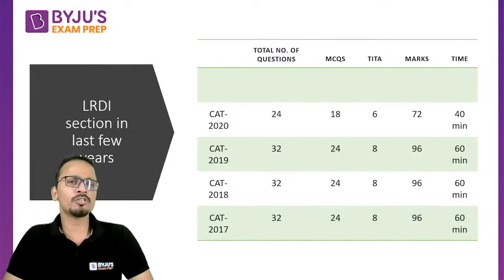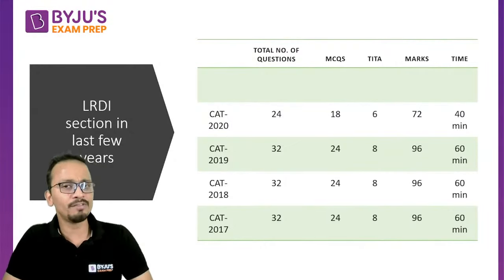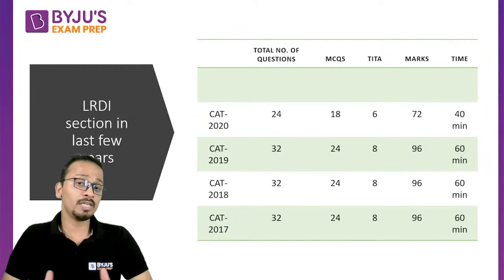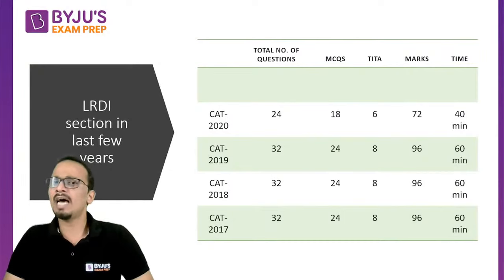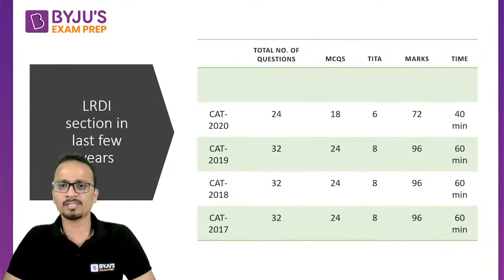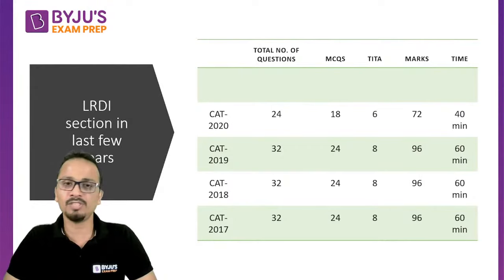Now, since the time was reduced, we saw the reduction in the number of questions as well. So the number of questions reduced from 32 to 24. So now in 2020, there were 24 questions and the number of MCQs was 18 and the number of theta questions was 6. The marking scheme was absolutely the same, +3 for correct and -1 for wrong answer in case of MCQs.